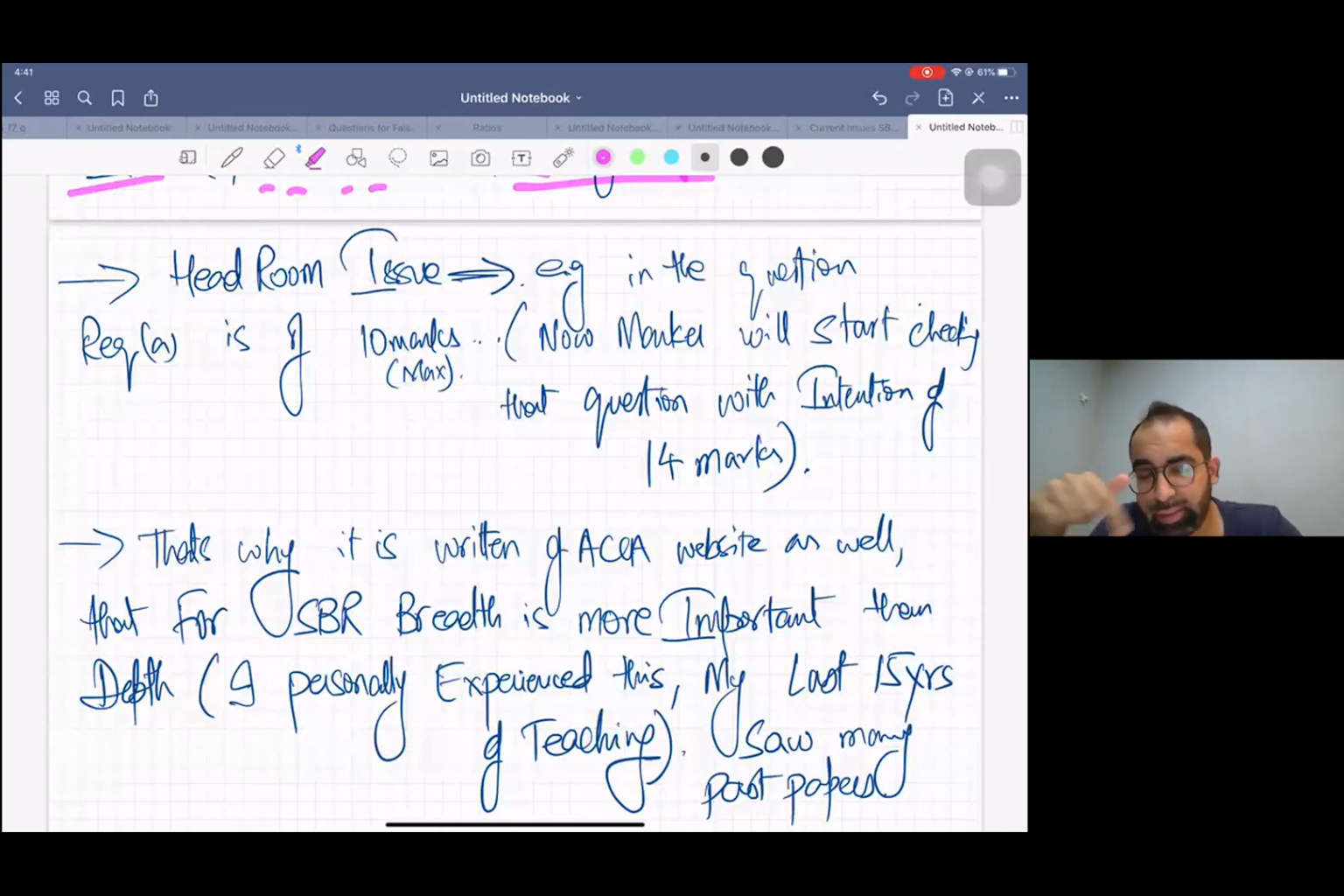Sir, how do we get marks? Now look here. If you read the examiner report and see the marking guide, there is one thing present in your professional exam: the headroom issue.